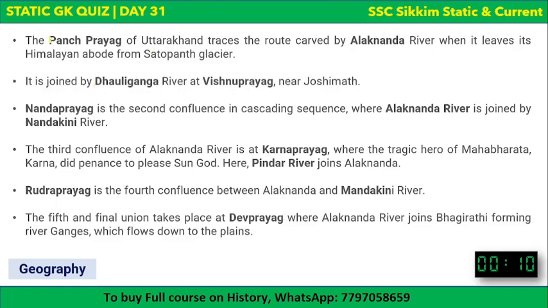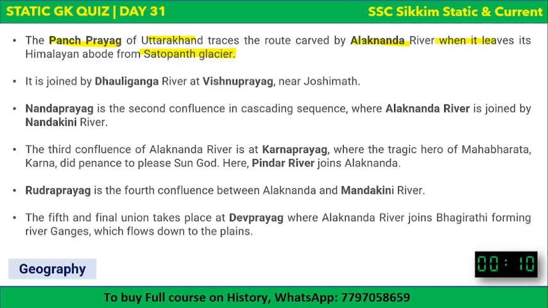So see here, the Panch Prayag of Uttarakhand traces the route carved by Alaknanda River. This is the first point here. Which river's route is known as Panch Prayag? It's Alaknanda River's route that is traced by Panch Prayag. When it leaves its Himalayan abode from the Satopanth glacier, it can be asked where the origin of Alaknanda River is. Then it's the Satopanth glacier. Anyways, this is the origin of Alaknanda River.